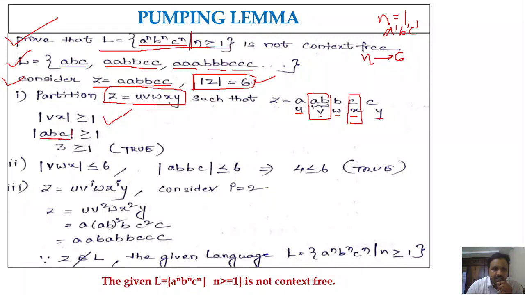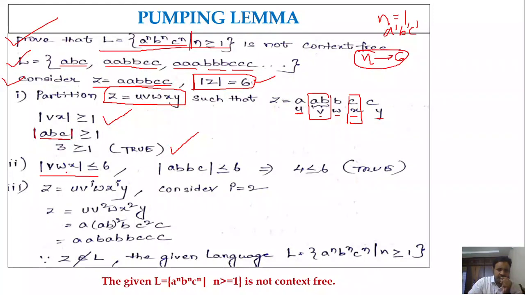So mod ABC, what is its length? How many symbols are there? 3 symbols. So 3 is greater than or equal to 1. So the condition is true, right? Next, you have to consider that mod VWX must be less than or equal to 6. That means N. Here I mentioned that N is simply the length of the string you have to assume.